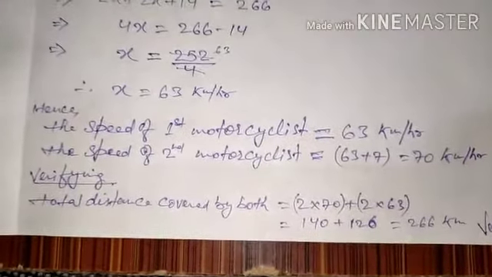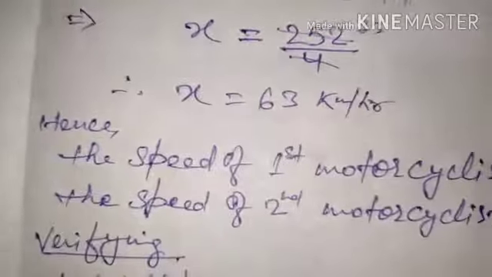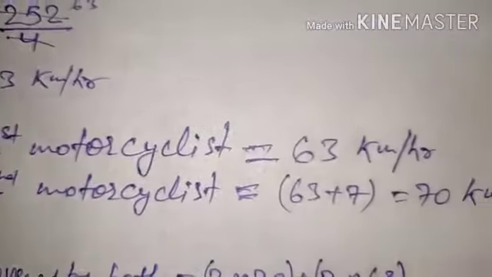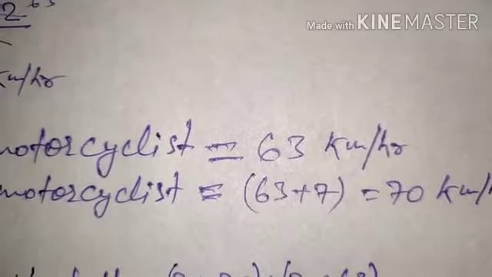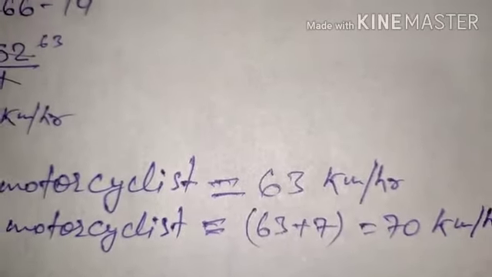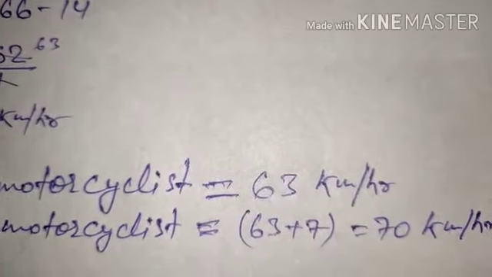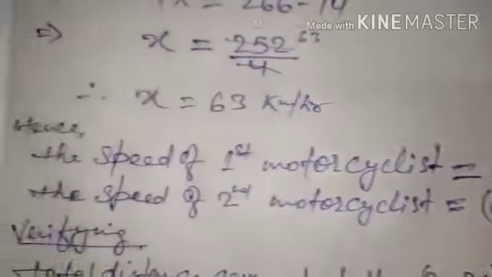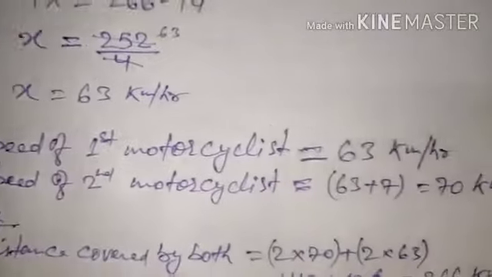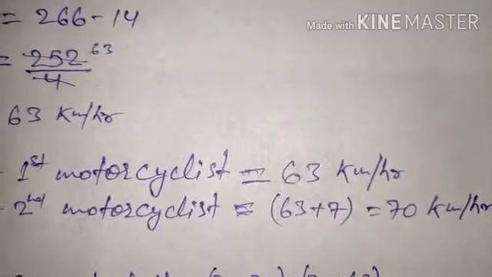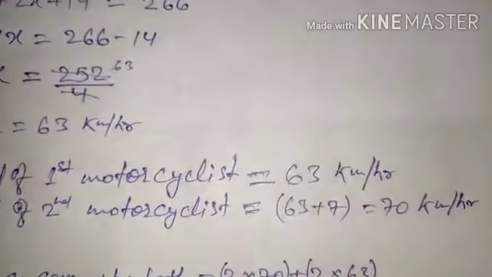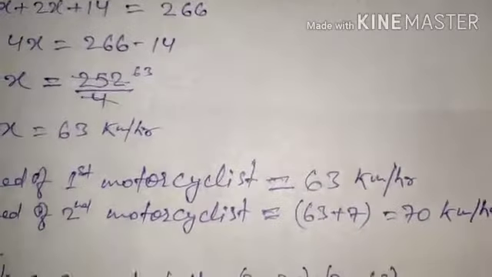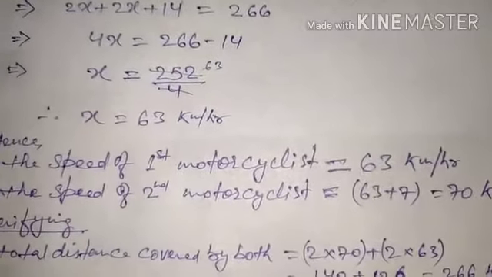Okay, now move on. Hence, the speed of the first motorcyclist is equal to 63 km per hour, as we had assumed the speed of the first motorcyclist to be x km per hour, and the value of x we had got is 63 km per hour. The speed of the second motorcyclist is equal to x plus 7, that is 63 plus 7, which is equal to 70 km per hour. So we had got our answer, 63 and 70. This is what the question is asking from us.